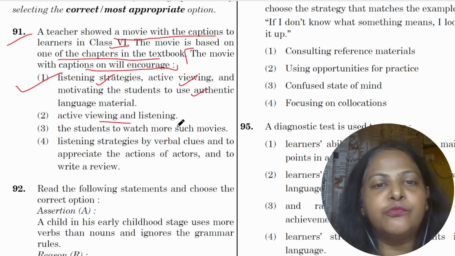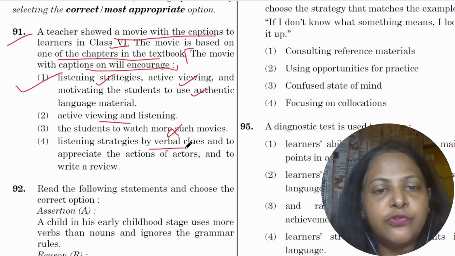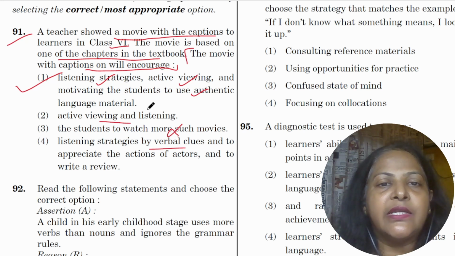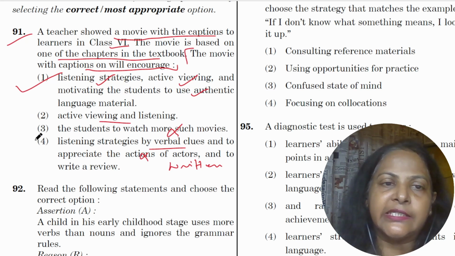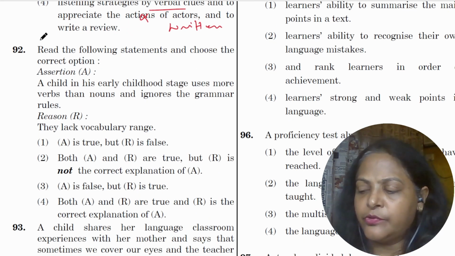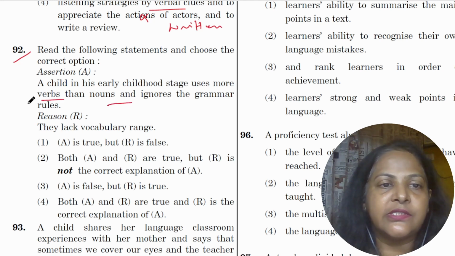Students to watch more such movies, so that's not the objective. Listening strategies by verbal cues, we are not getting verbal cues out here, we are getting written cues out here. And appreciate actions of actors, you don't want to really do that. Write a review, they can do otherwise. So option 1 is correct. Assertions and reason, question 92, a child in his early childhood uses more verbs than nouns, this is correct.